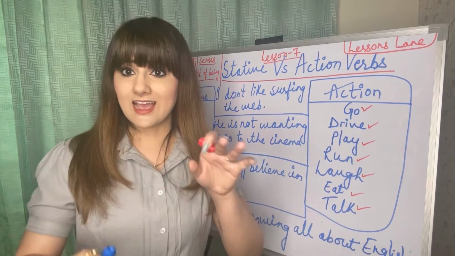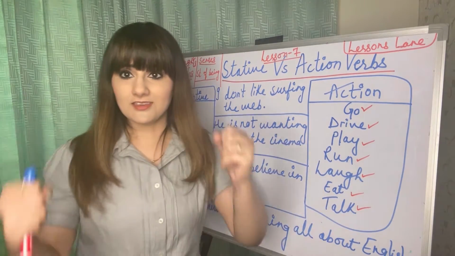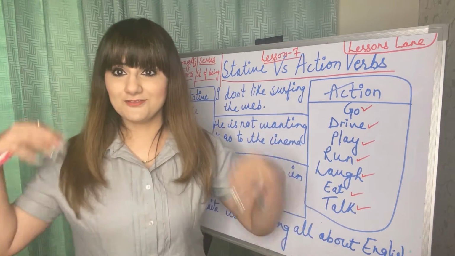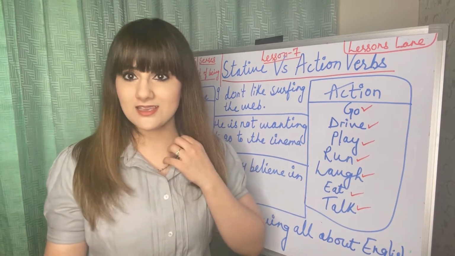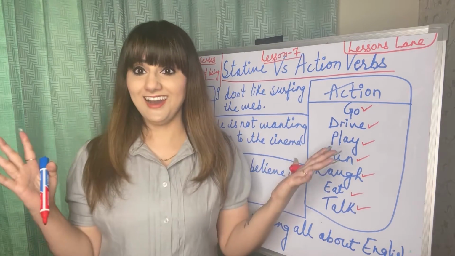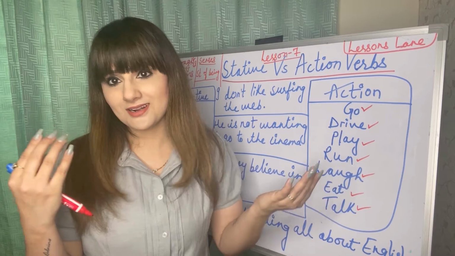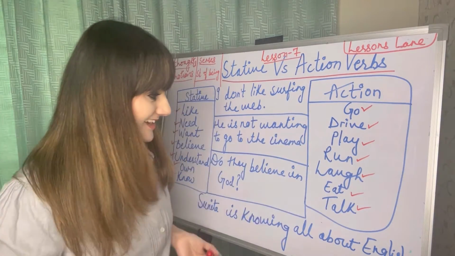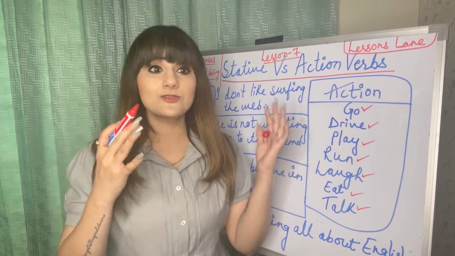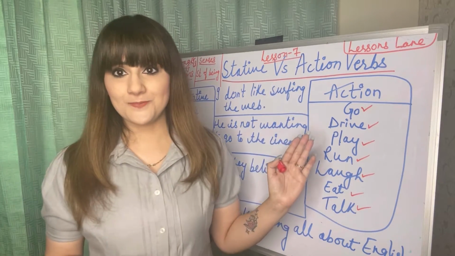Physical action is there. Driving, you're using your hands. Playing, the complete body is involved. Running, right? Laugh means you're laughing with your mouth. Eating, talking, these all are related to an action.